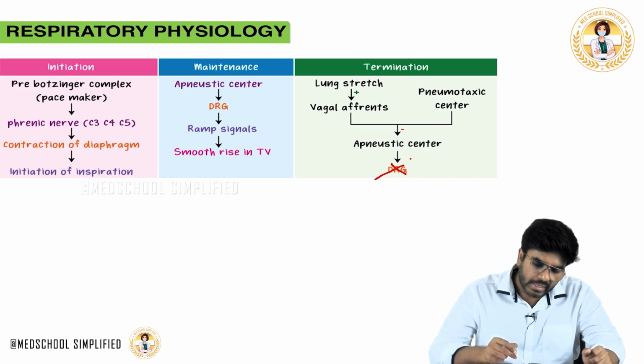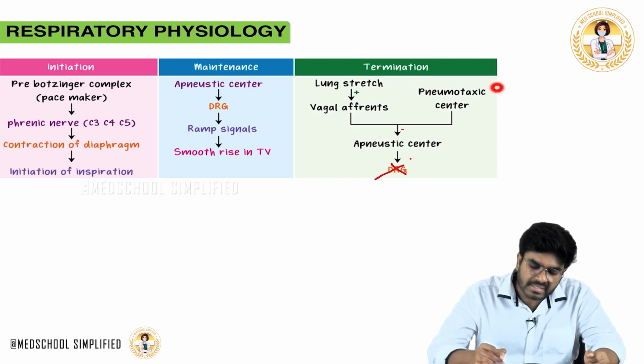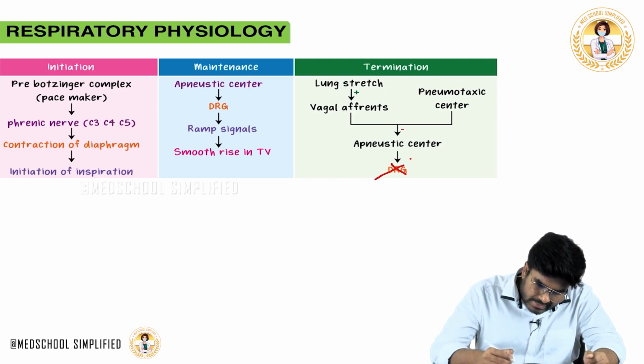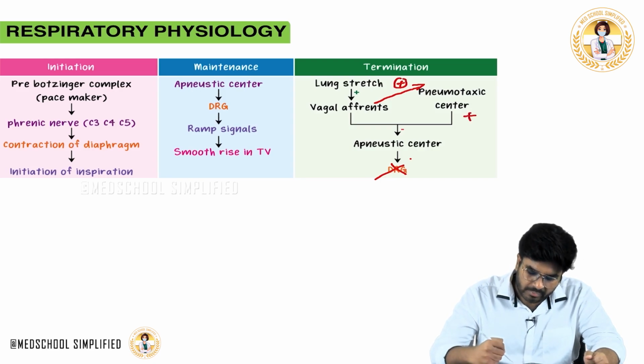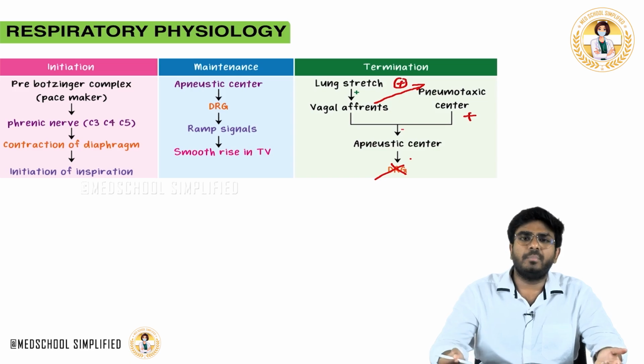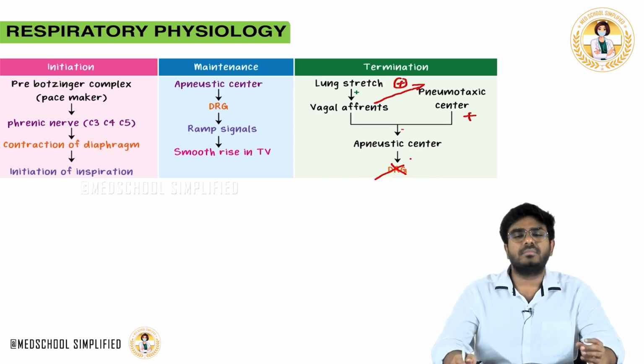Now, please concentrate. It's not only the lung stretch which will inhibit the apneustic center via the vagus nerve, but also the pneumotaxic center. These vagal afferents will also stimulate the pneumotaxic center. When the pneumotaxic center is stimulated, we have said PA: the pneumotaxic center inhibits the apneustic center, P inhibits A. When the apneustic center is inhibited, automatically the dorsal respiratory group is also inhibited.